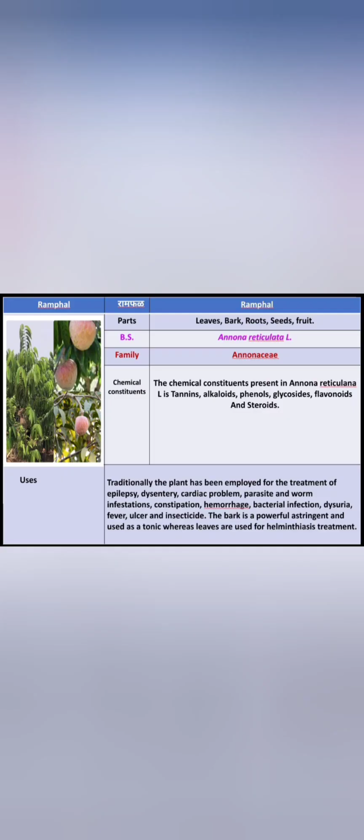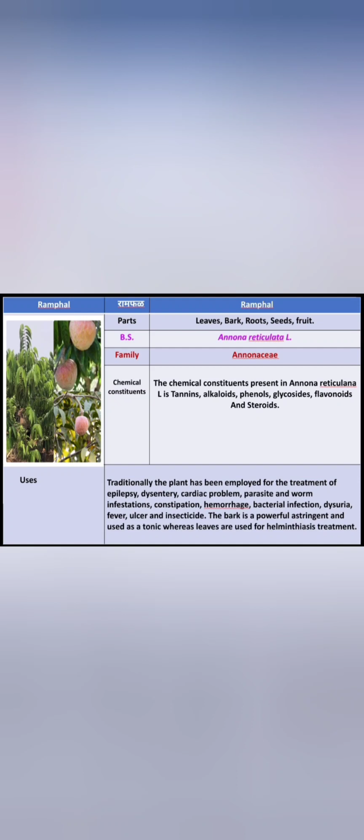Today my video topic is Ramphal medicinal plant information, under the guidance of Dr. Nitin Mohire Sir, principal of our college. The parts of the Ramphal are leaves, bark, roots, seeds, and fruit. Biological source: Annona reticulata L. Family: Annonaceae. Chemical constituents: the chemical constituents present in Annona reticulata L. are tannins, alkaloids, phenols, glycosides, flavonoids, and steroids.